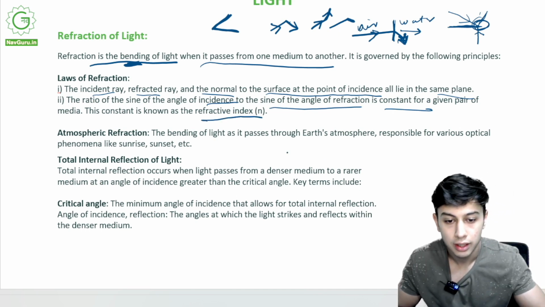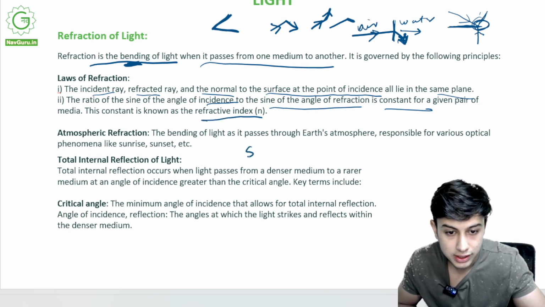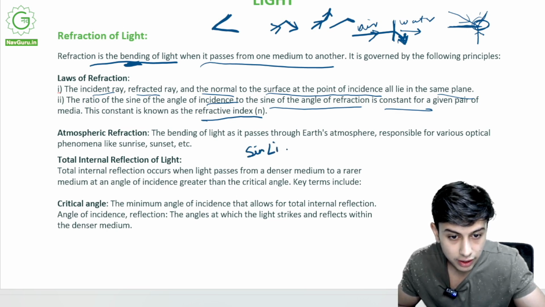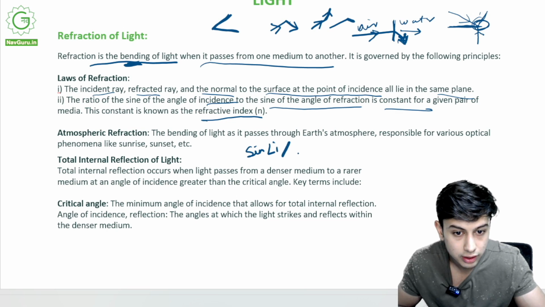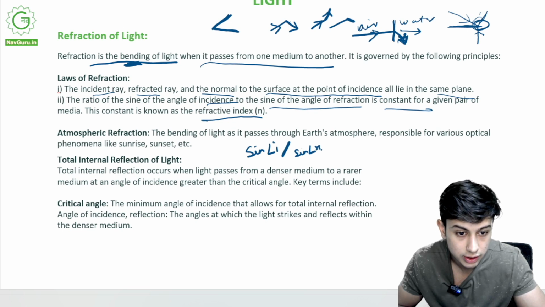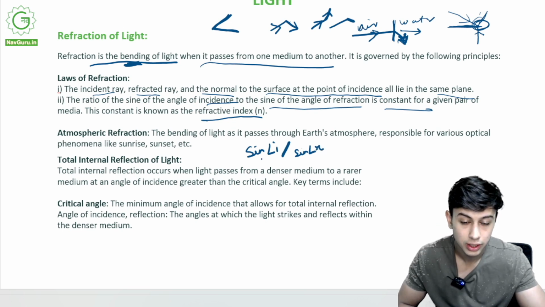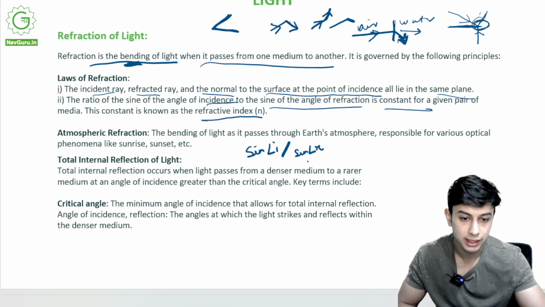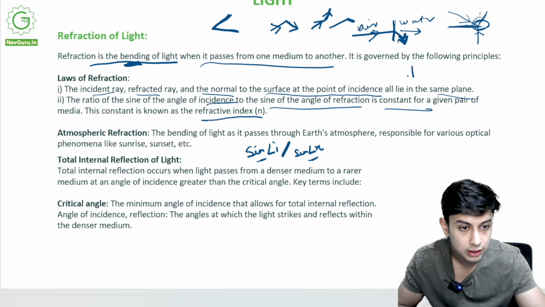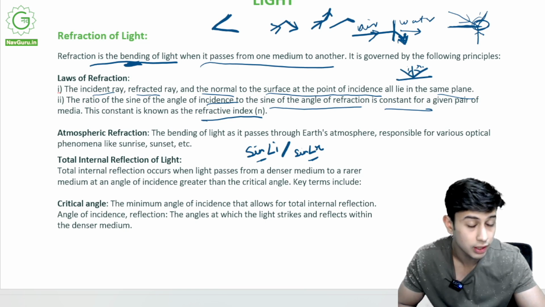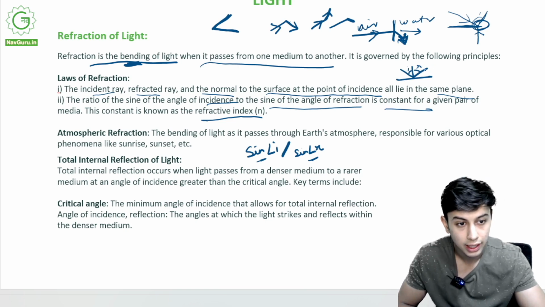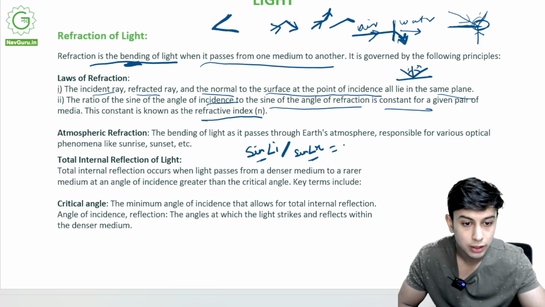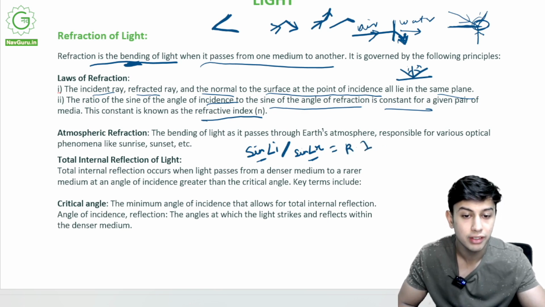Refractive index. What I mean by this is sine of angle i divided by sine of angle of refraction, not reflection, refraction. If you've studied sine, cosine, tan, theta, we take the sine of this angle and the sine of this angle. If you remember in reflection, angle of incidence, angle of reflection. Here it will be angle of incidence and angle of refraction. This is equal to Ri, the refractive index.